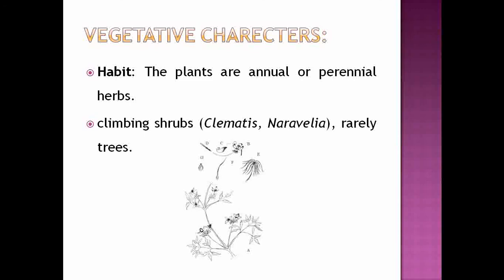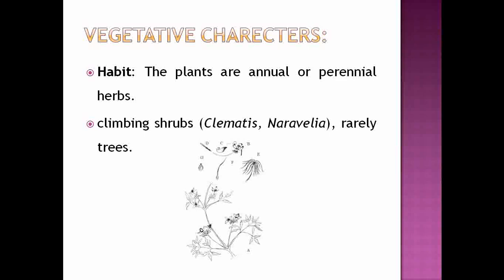Then next we see the general characteristic features of that family. Under the general characteristic features, we have to study what are the vegetative characters and what are the reproductive characters of that family. First we see the vegetative characters. Under the vegetative characters, first comes the habit.